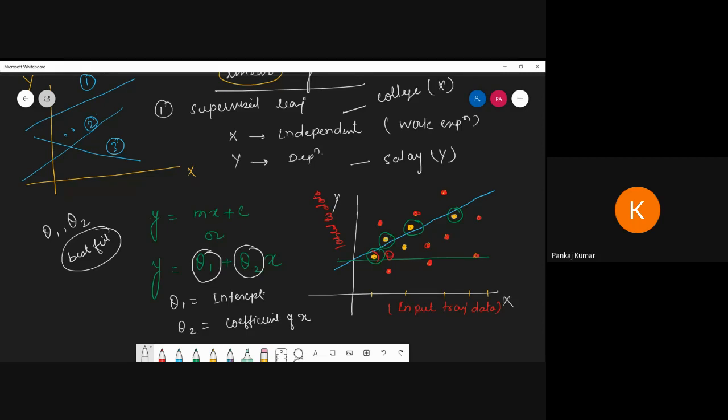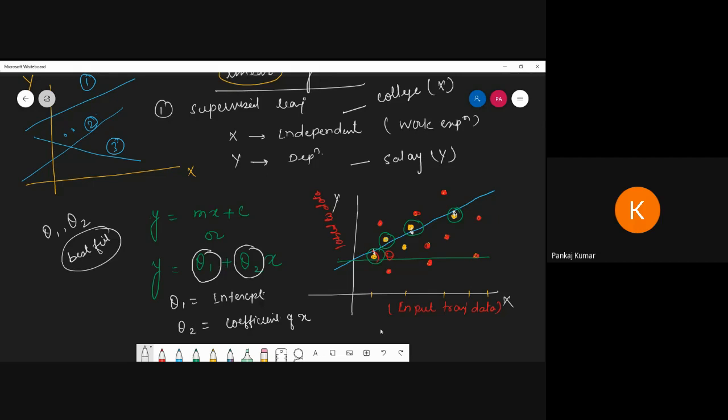Now when we are calculating these points, how do we calculate the error? If your error is minimum, that means your model is accurate. The error is the difference between the points and the line.